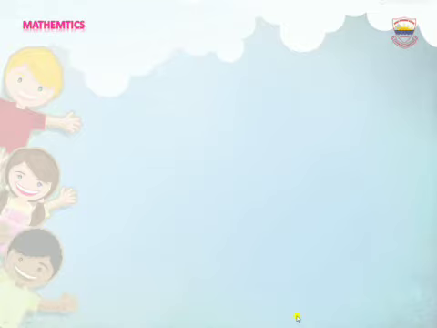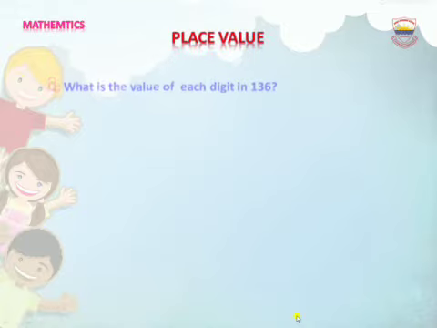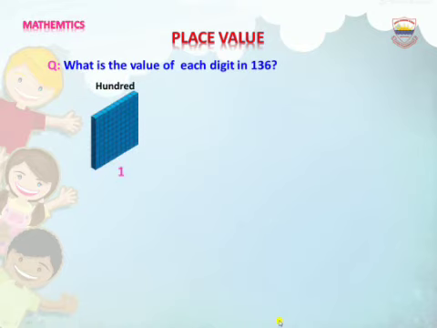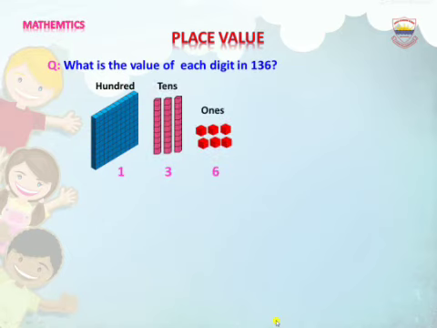Now do more practice of place values. Look at the example. What is the value of each digit in 136? 1 is in the hundreds place, 3 is in the tens place, and 6 is in the ones place. We have only 1 hundred, 3 tens and 6 ones. Now look at the one big block of 100.